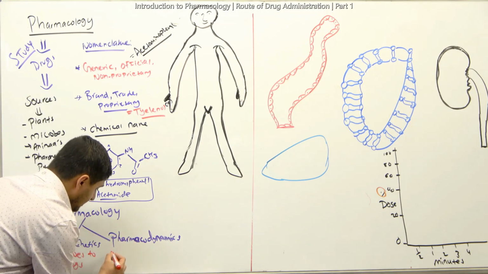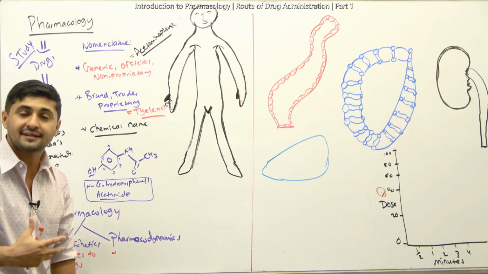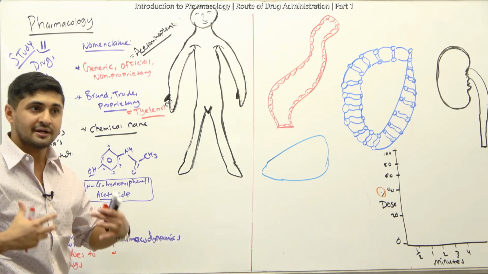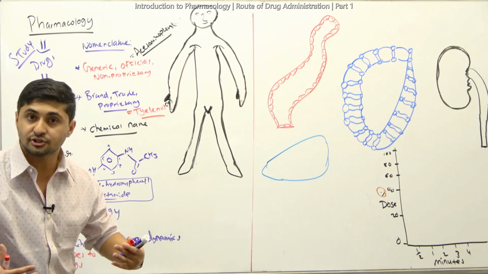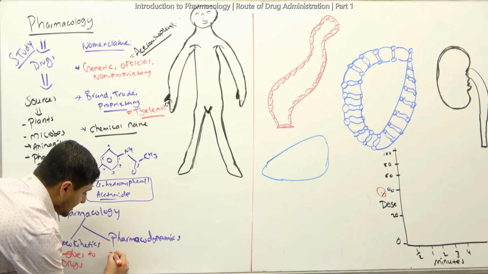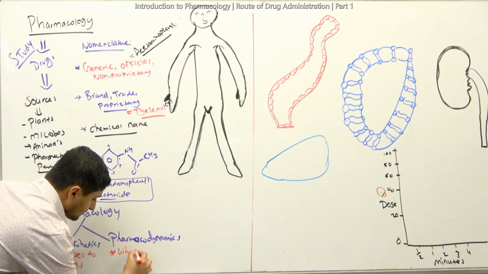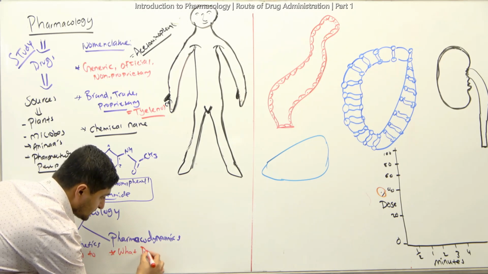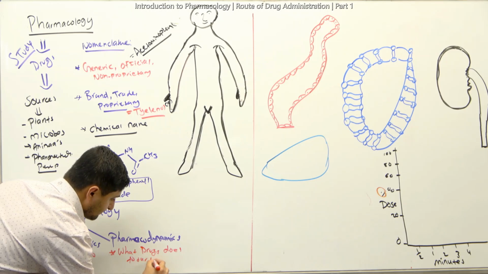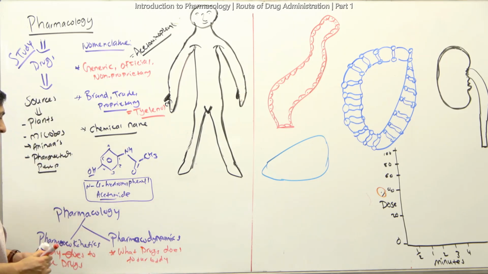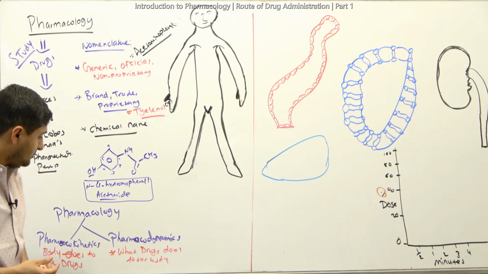So basically, what action? Because why are you taking the drugs? Remember, as we said, pharmacology affects our life processes. It brings sort of biological changes in our tissue, right? So basically, what are the actions of the drugs in our body? You can simply say it's what the drugs do to our body. That's what it means, right? And you need to be familiar with these terms really well to understand this, all right?